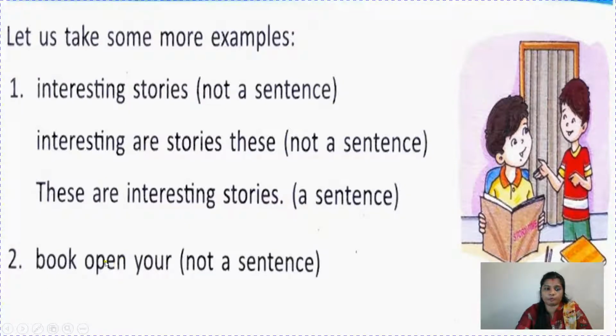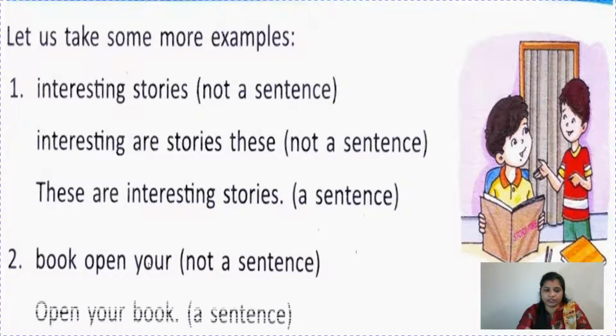Now, book open your. What is it? We don't understand. We are only understanding that we are talking about a book, and open or what? It is not making any meaning or sense. But when we arrange them in the correct order, then we can write open your book. We begin the sentence with a capital letter and end with a full stop. So it's making a sentence.